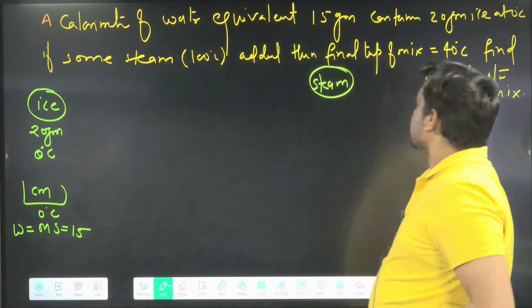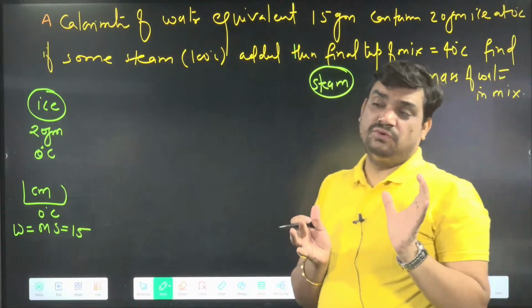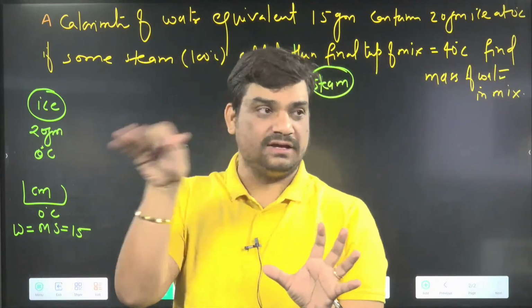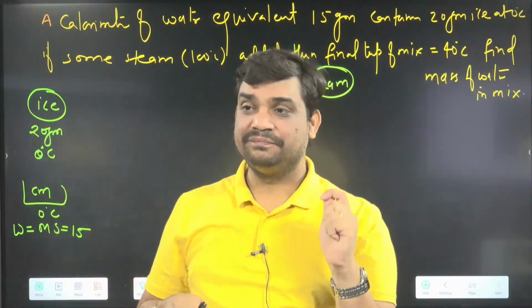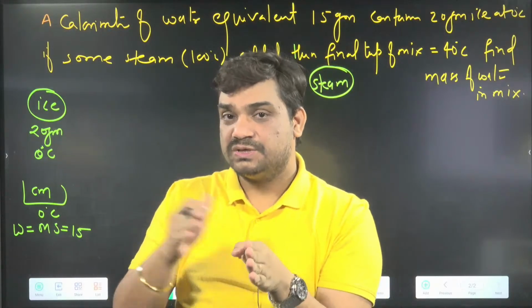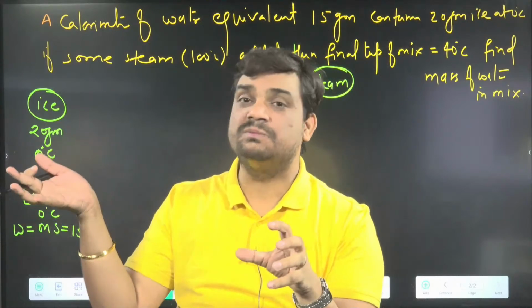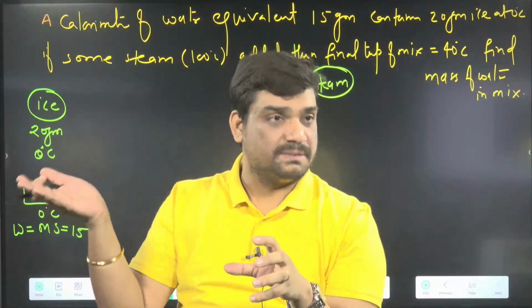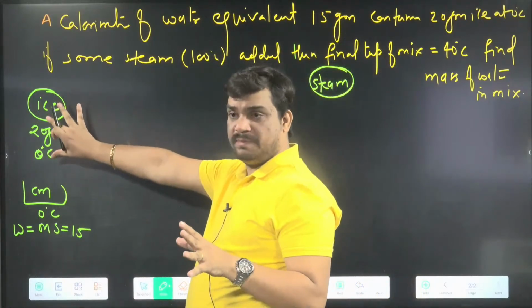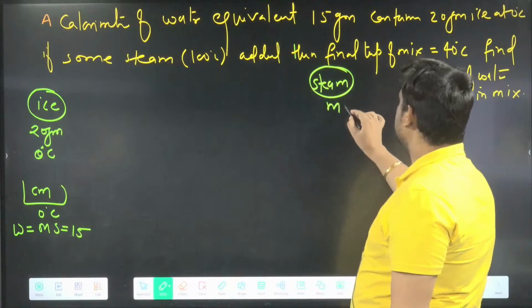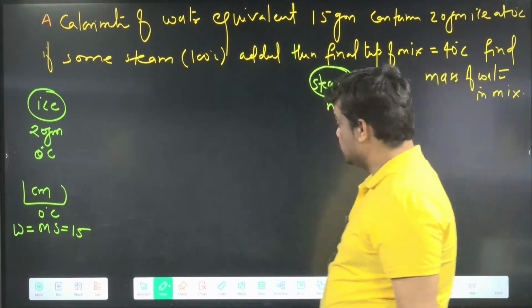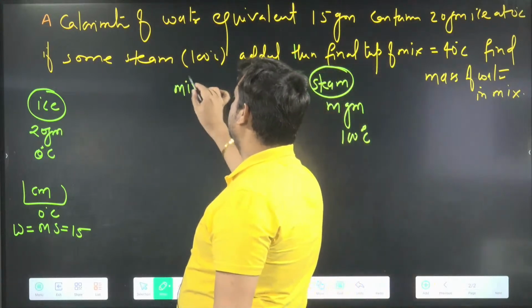So finally we have 40 degrees Celsius. Open that one and then you can shift there. So 40 degrees Celsius means you have water. Some steam will condense and some ice will melt. 20 gram ice is going to melt, but steam is not given, so we can assume m gram steam is condensed in this process. And finally, we have in the mixture 40 degrees Celsius.